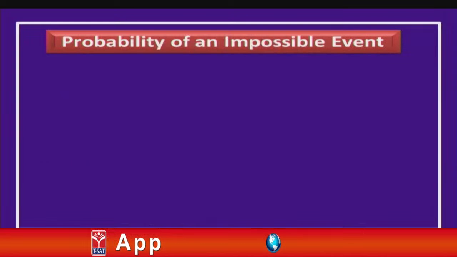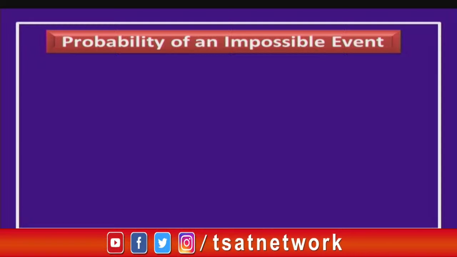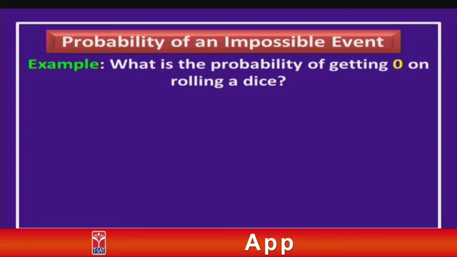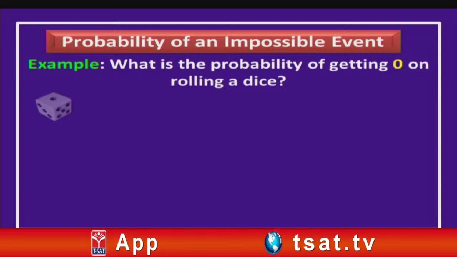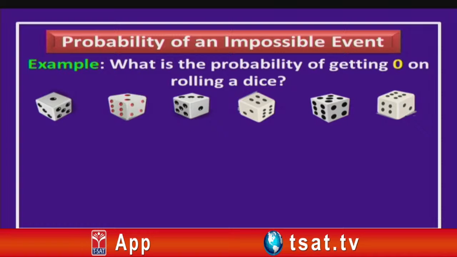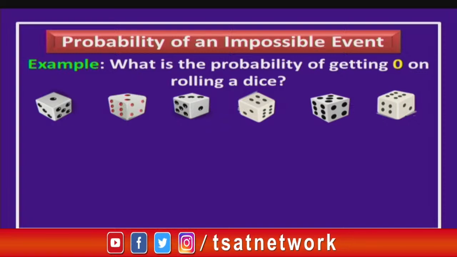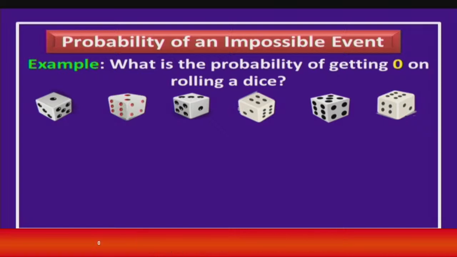Now, let us see the probability of an impossible event, children. The word itself says it, children, it is an impossible event, which means it is not going to occur, is it not? Let us take an example. What is the probability of getting 0 on rolling a dice? When you roll a dice, you get 1 or 2 or 3, 4, 5 or 6, any one out of these, right. But do you notice any 0 on this dice?